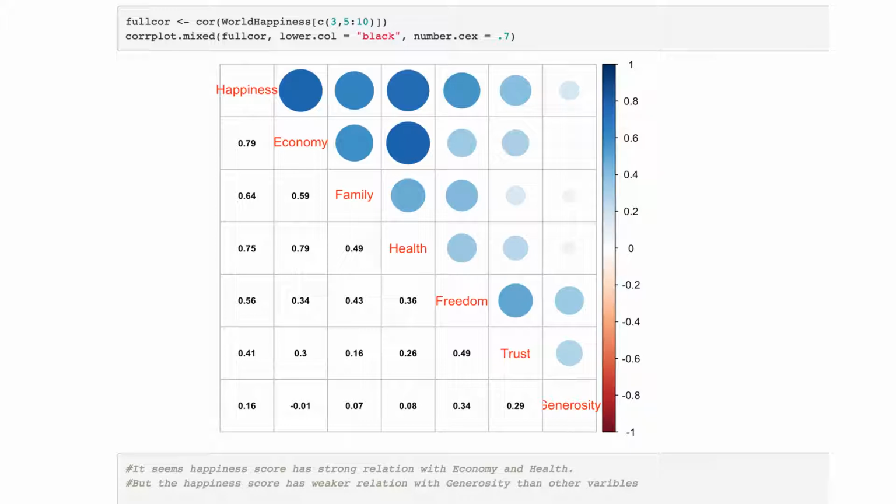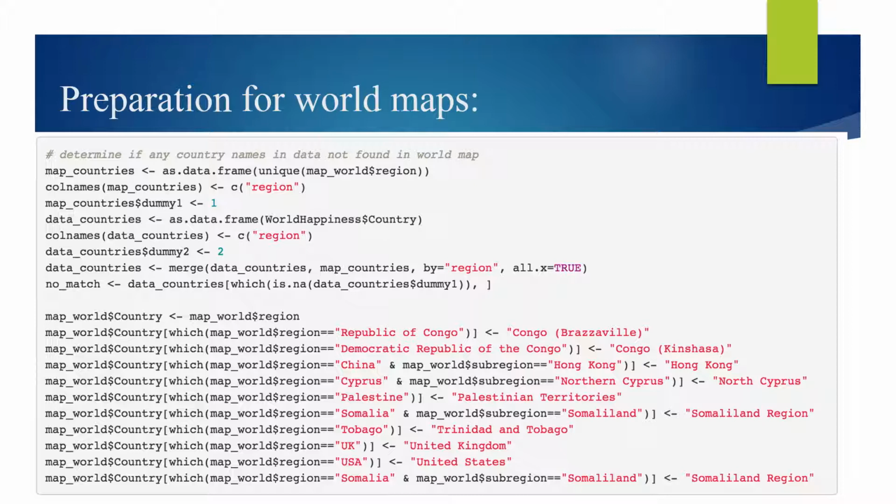From the output, we can see the economy and health are more strongly correlated with the happiness score, but generosity has a weaker relation with the happiness score. For the first research question, I want to know how the happiness score differs by region, country, or year. So I feel like world maps are the best way to show that.